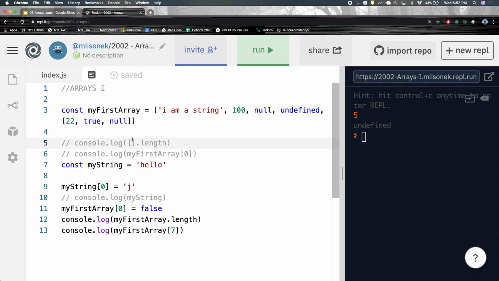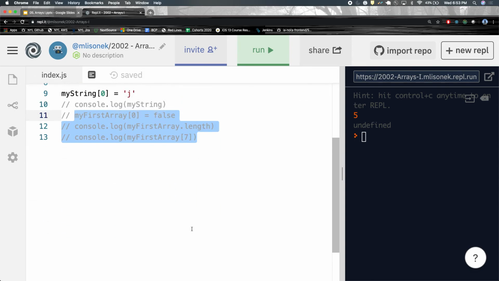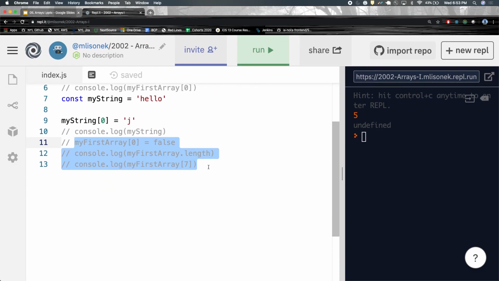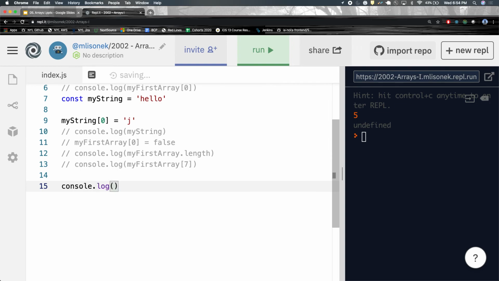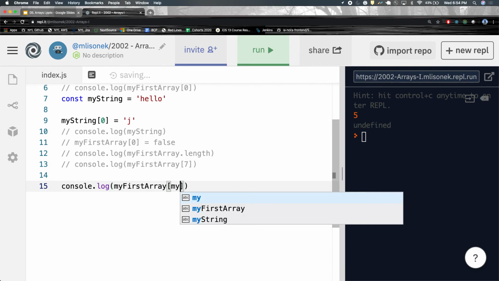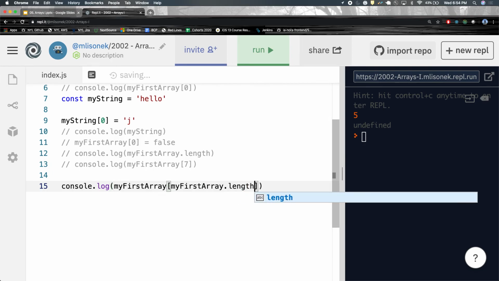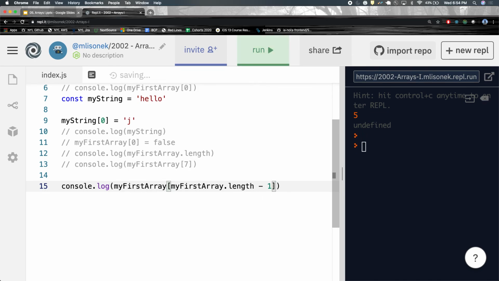What if I wanted to get the true, right? What if I wanted to get true out of that inner array? So, to get that array, we don't know the length, so we say my first array at my first array dot length minus 1, right? Let's see what that is. It's an array. What if I did this? Then I get the true. Bracket notation stacks. Okay?